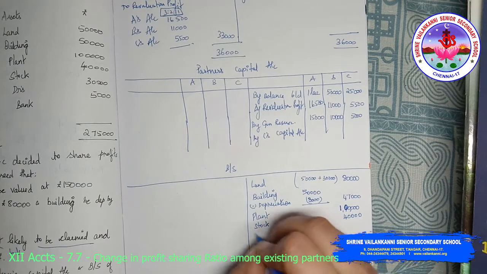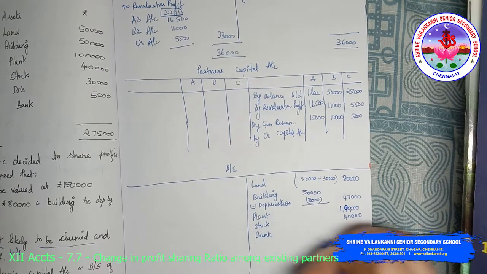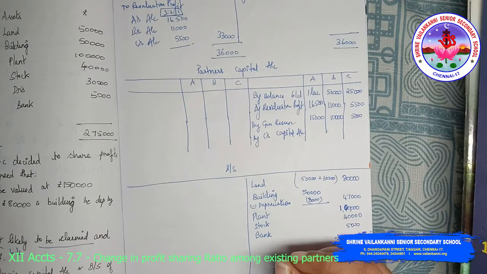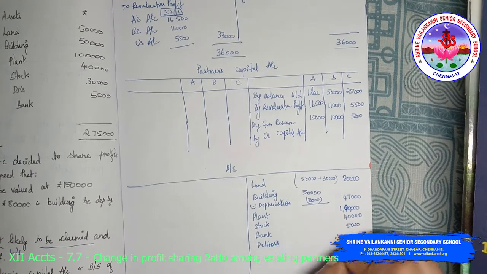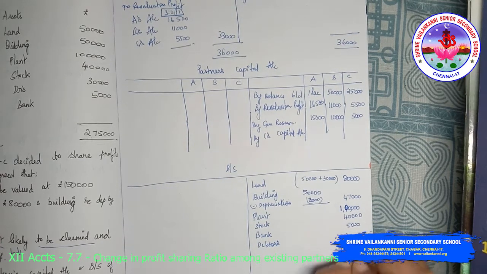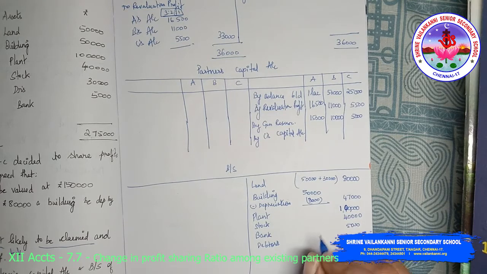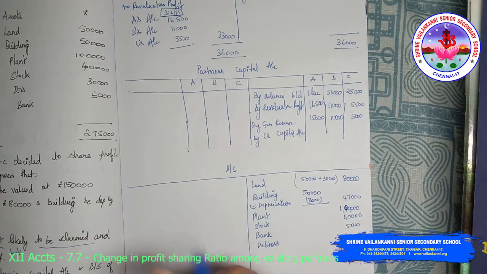Bank 5,000. Debtors 30,000. Okay, so this is the asset side of the balance sheet.